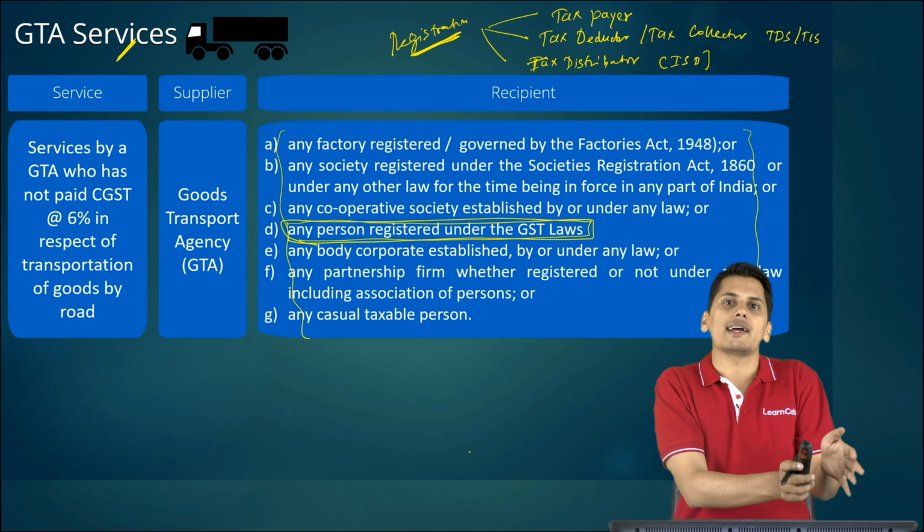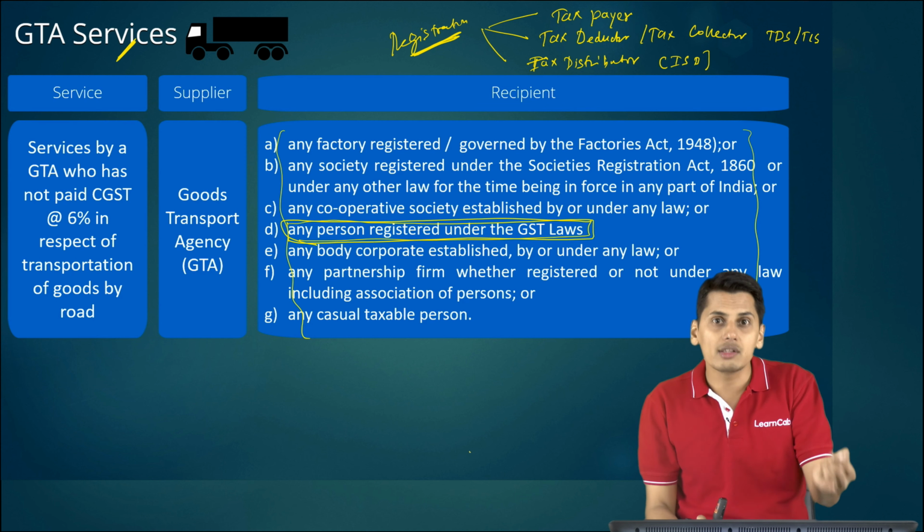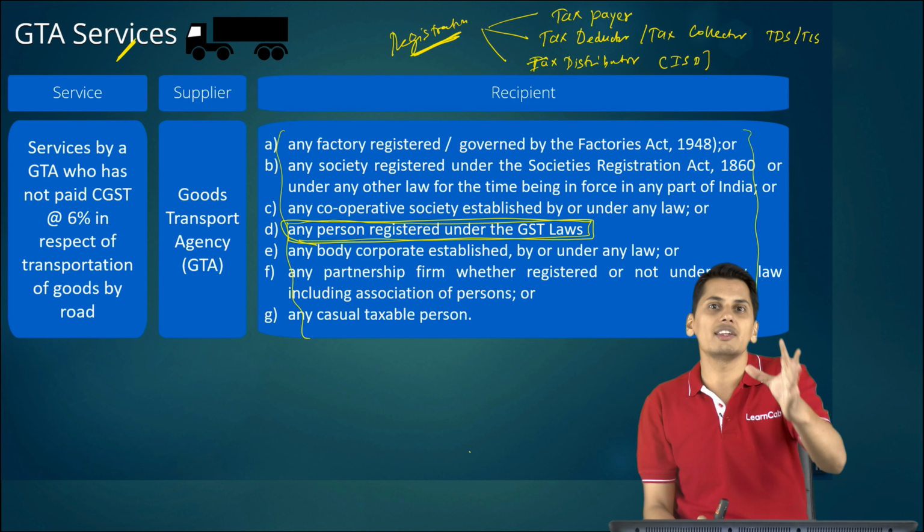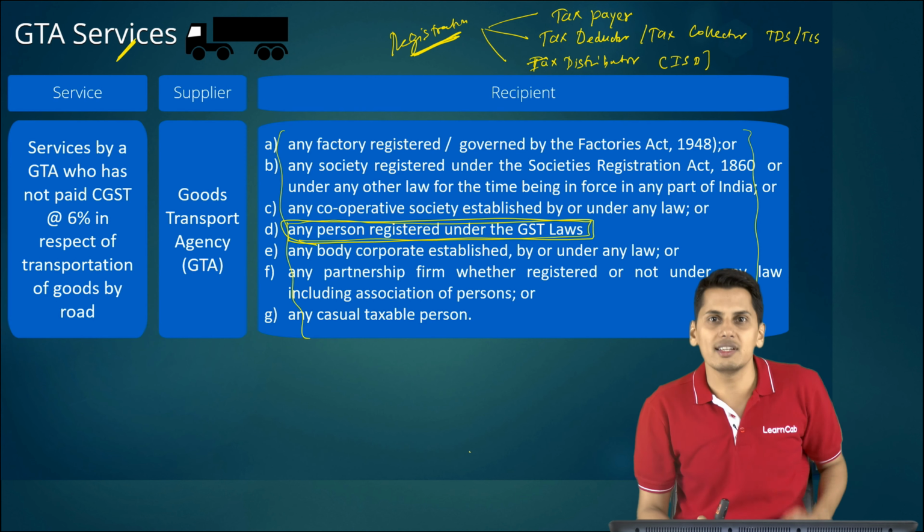Now friends, you may act in various capacities. You may be a taxpayer. You also may be a tax deductor. You also may be an input service distributor. Are you supposed to take 3 separate GST numbers? The answer is yes. Friends, please understand, it is a single registration, agreed. But in which capacity? For the purpose of paying CGST, SGST, IGST, you need not take separate registration. It is a single registration.